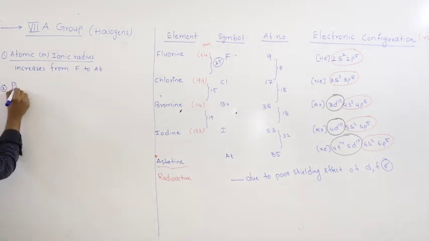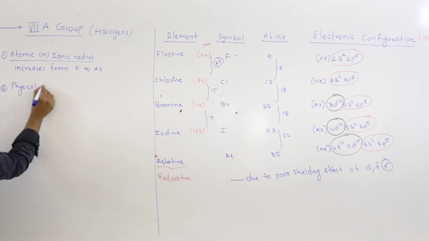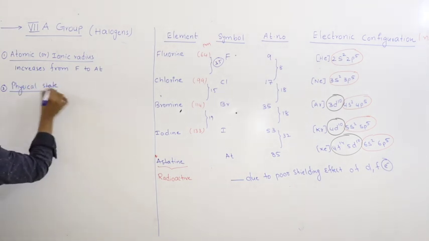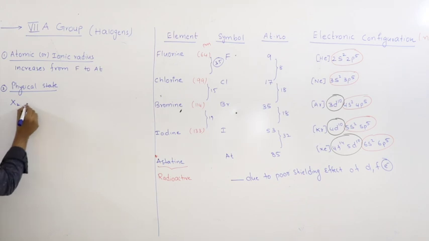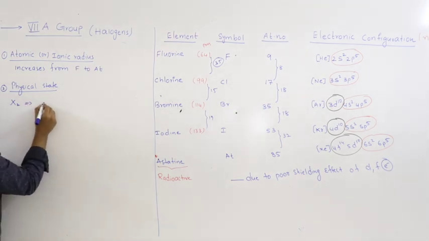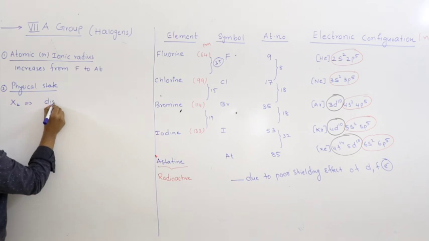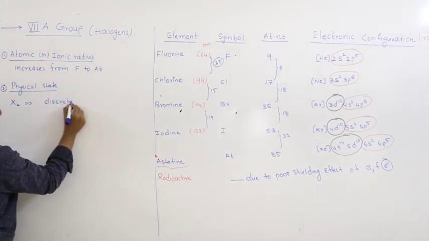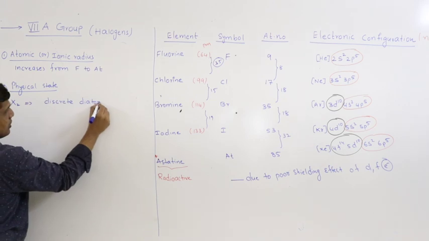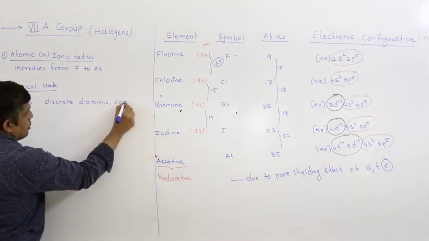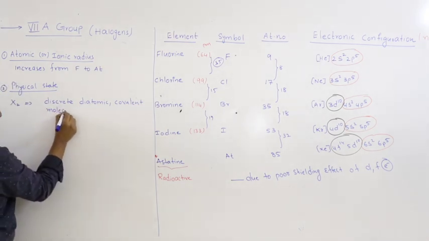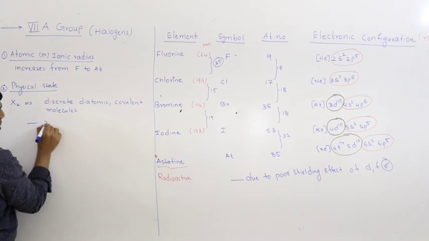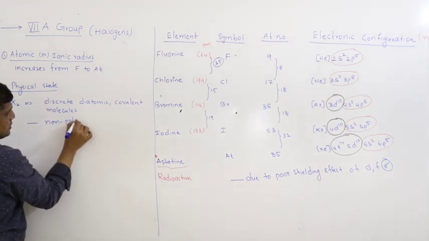Next one, physical state. Let us represent halogens with a general letter X2. Halogens are discrete diatomic covalent molecules which are non-polar in nature.